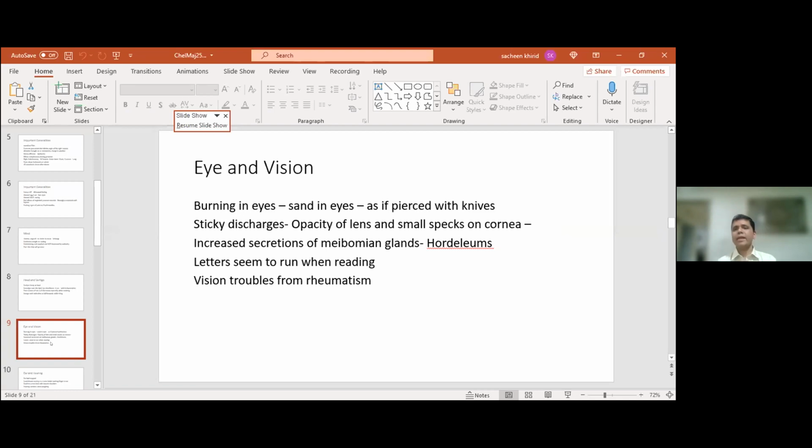Interestingly, the symptoms that have come up in the proving are burning in the eyes as if there is sand in the eyes, and the typical sensation is as if it is pierced with knives. So this could be one of the important dry eye syndrome remedies.